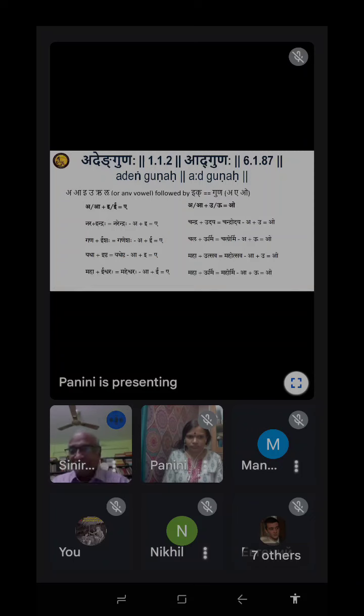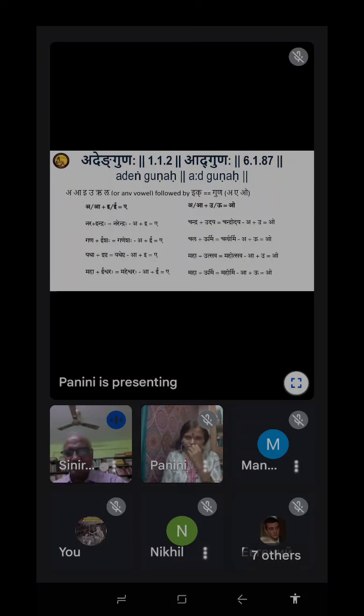So guna takes place if there is a combination after O or A. If you add E or U, you get guna. Here at includes akara and akara, because here it is panchami vibhakti. Akarat para, after akara or akara, look at these examples.